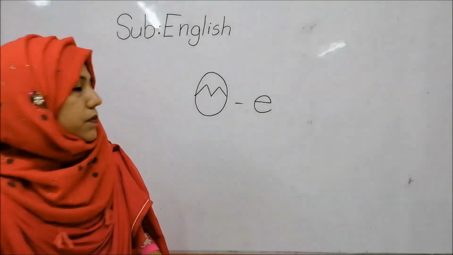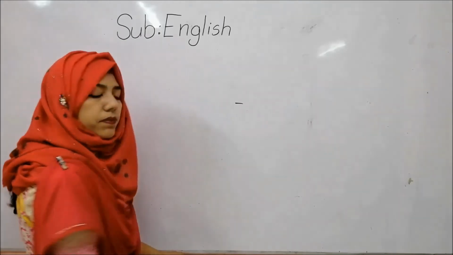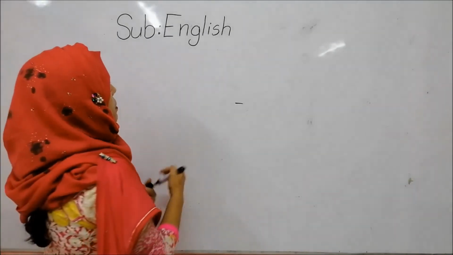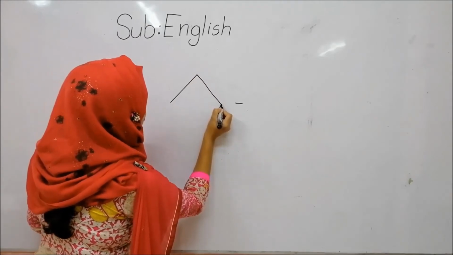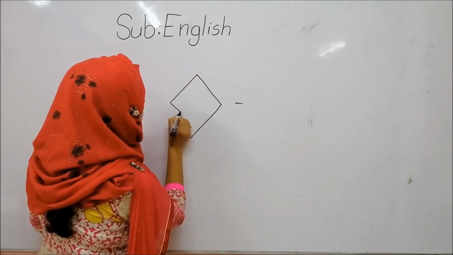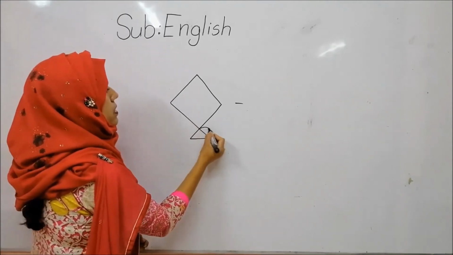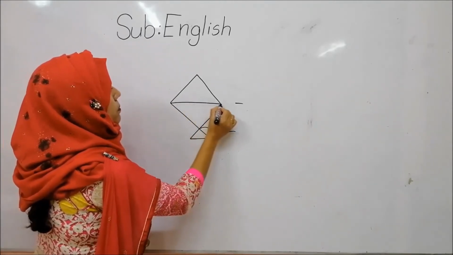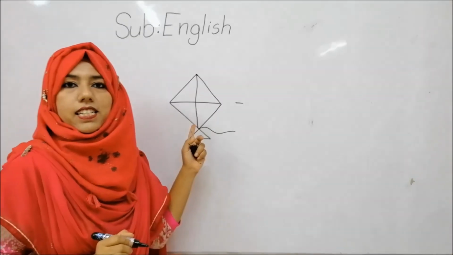Now tell me which picture I am drawing. Okay. Can you draw picture, students? What is it?